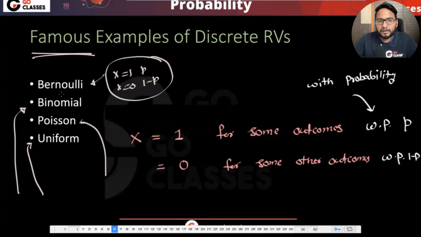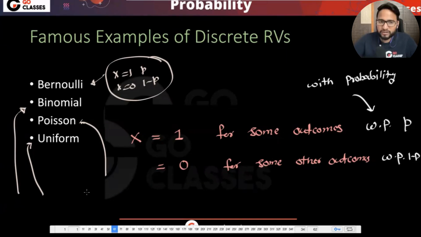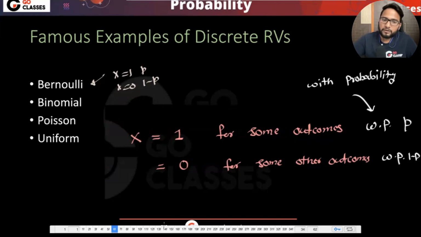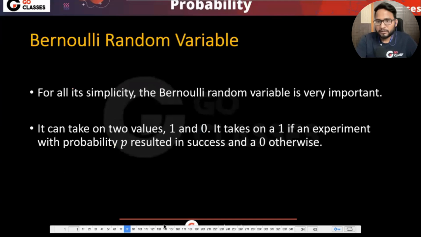So basically what I'm saying, this slide is taken from one university, and then they are calling them famous random variable, which means they don't have any specific semantic. It is just that some PMF was very popular, and then we call it famous random variable. That's it, right? Okay, so I hope you understood. Cool. Now let's just see one of the popular PMF, which is Bernoulli random variable.